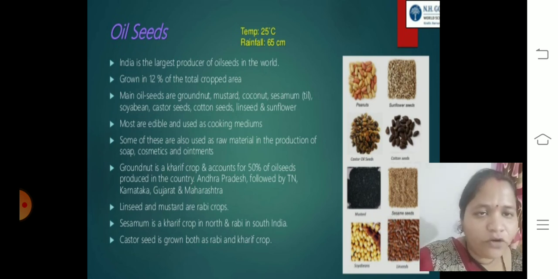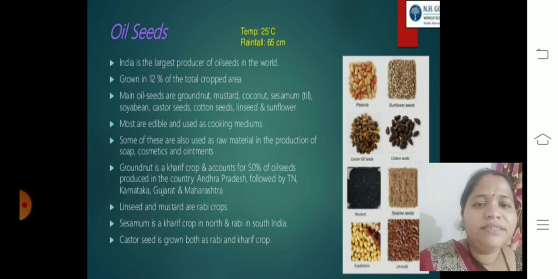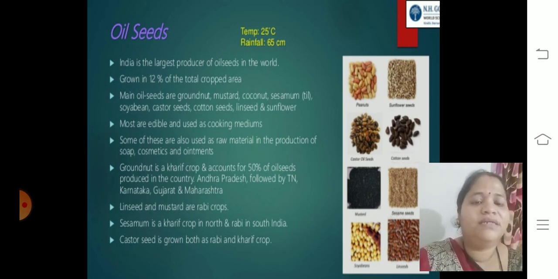Groundnut is a kharif crop and accounts for 50% of oilseeds produced in the country. Andhra Pradesh is followed by Tamil Nadu, Karnataka, Gujarat and Maharashtra in production of these oilseeds. Linseed and mustard are rabi crops, and sesame is a kharif crop in the north and rabi in south India, and castor seed is grown as both rabi and kharif.